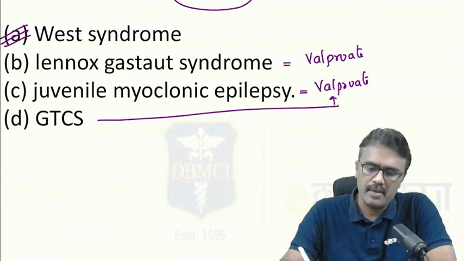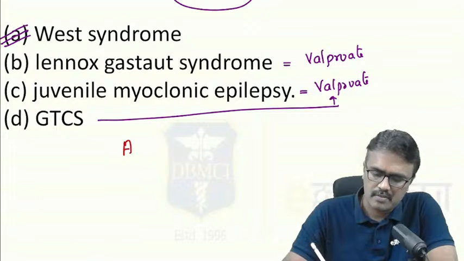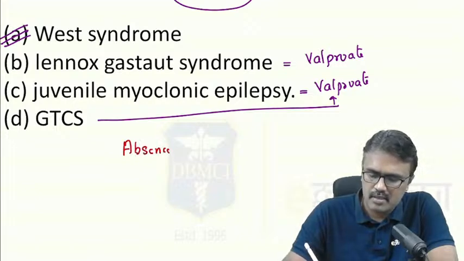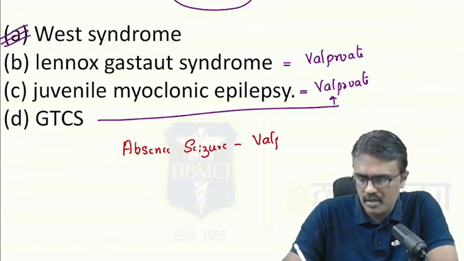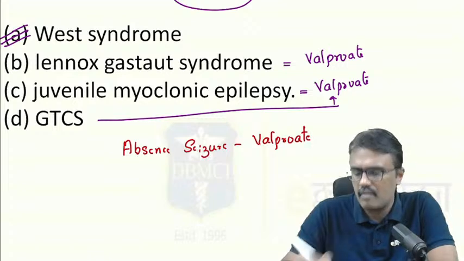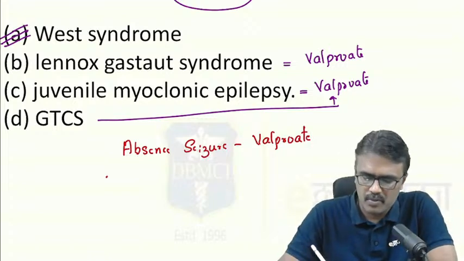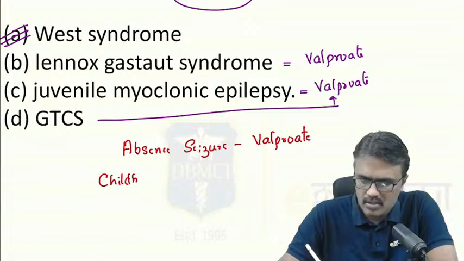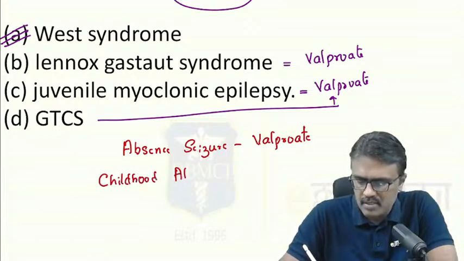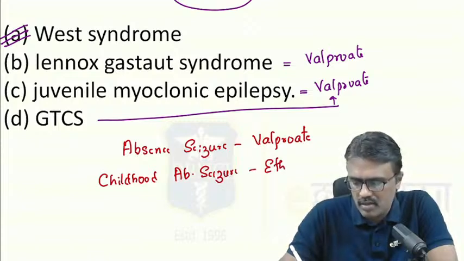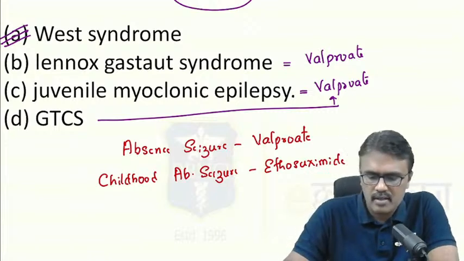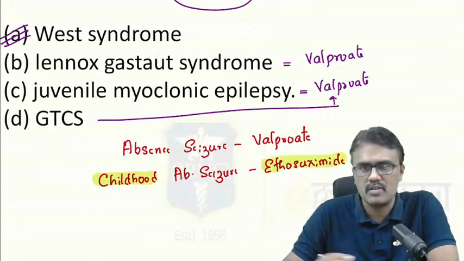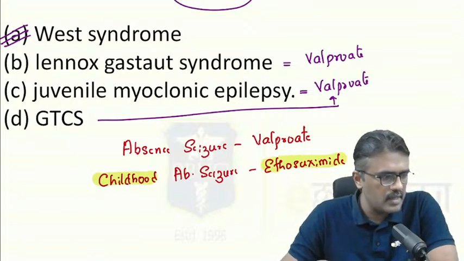But remember, one update I want to give you is about absence seizure. For absence seizure, the drug we use is valproate. If they have not given anything, then valproate is the first choice. Suppose they give childhood age, any age, childhood, and absence seizure, then as per the update, now it is ethosuximide. Notice the age cutoffs, like less than 2 years, less than 4 years. If it is a child, then it is ethosuximide. This is the one. Yes, very good.